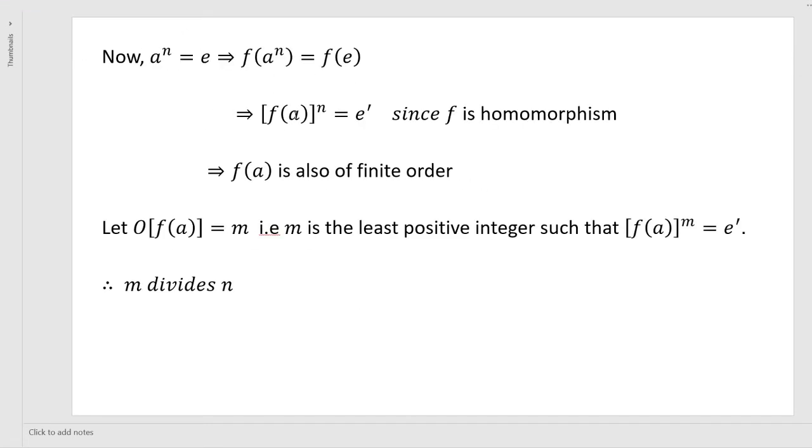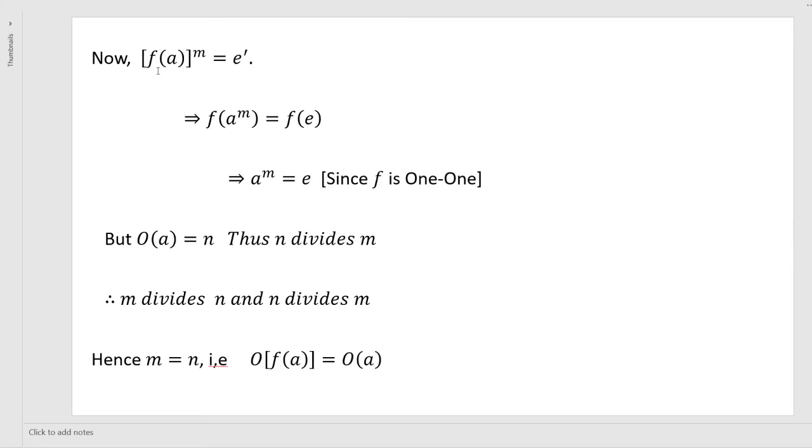Right? So it's a finite order. In that one, m is the least positive integer, therefore m divides n. Next, f of a whole to the power of m is equal to e dash. So f of a to the power of n, we can write like this, because f is a homomorphism. Using the theorem we proved in the last session, e dash is f of e.